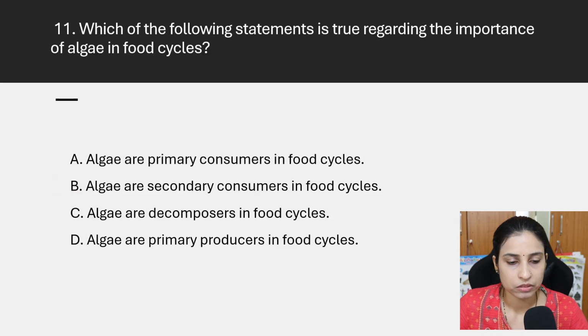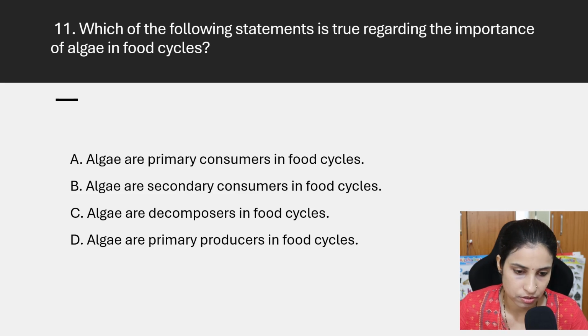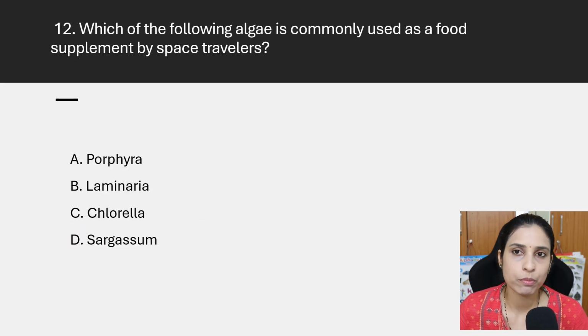Okay. Then which of the following statements is true regarding the importance of algae in the food cycle? Algae are primary consumers? No, they are primary producers. Algae are secondary consumers? No. Algae are decomposers? Not at all. Algae are primary producers in the food ecosystem or food cycle. The answer is D, that is, algae are primary producers.